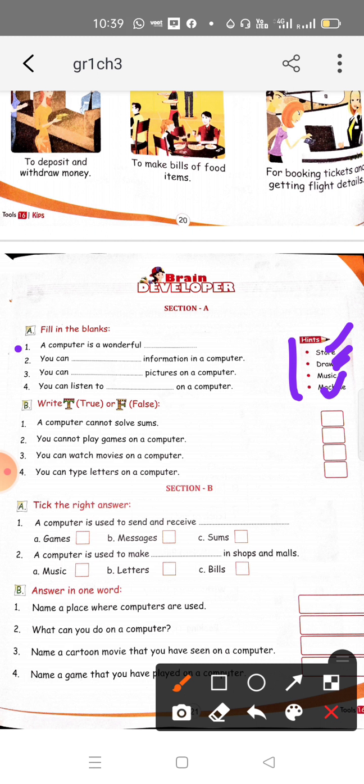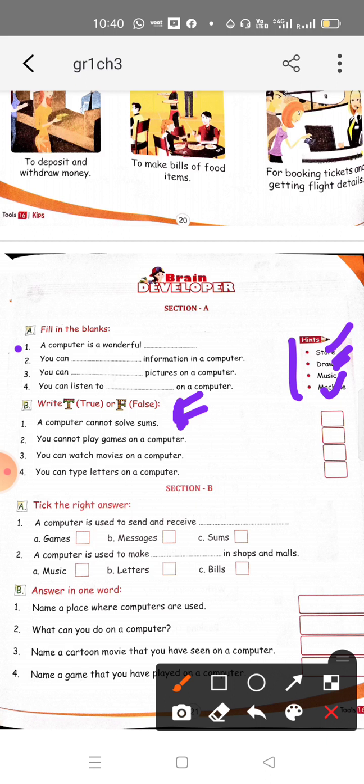Now we have the true and false part. For a true statement, write T, and for a false statement, write F. First is: a computer cannot solve sums. This statement is false, because we all know that a computer can solve sums very easily, it always gives accurate results, and it solves sums very fast. So the first statement is false.